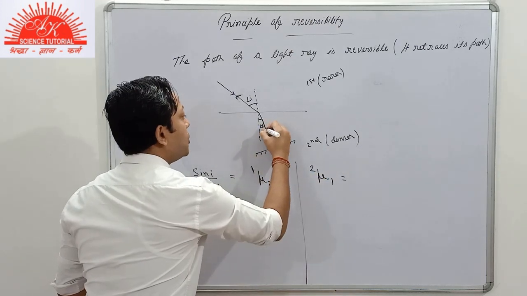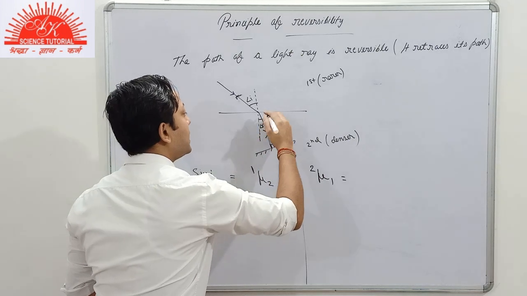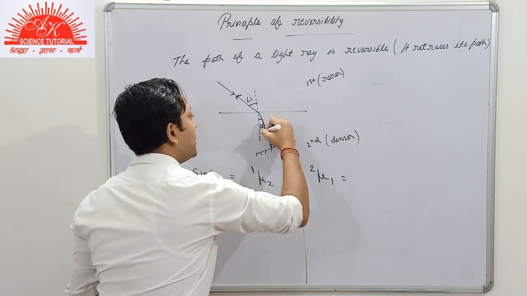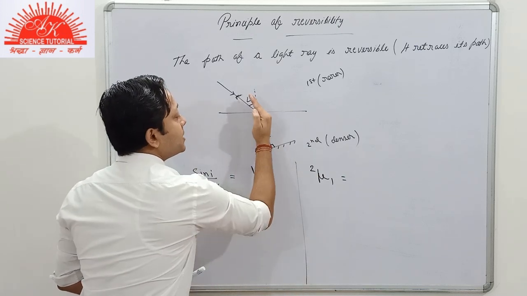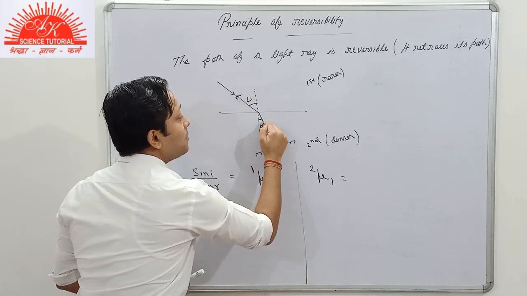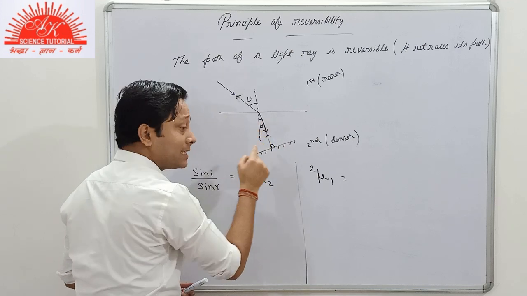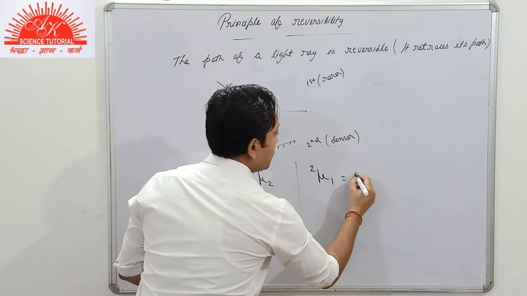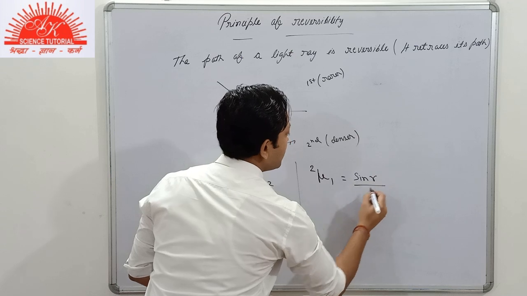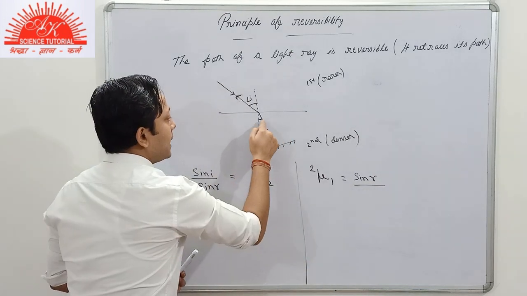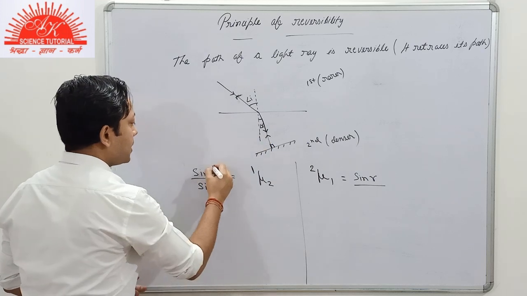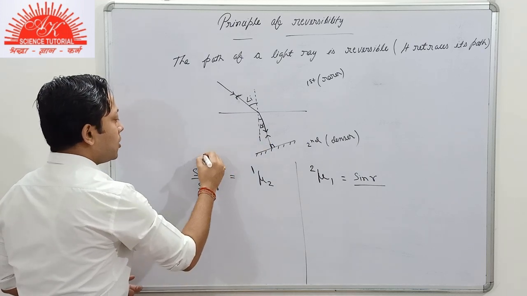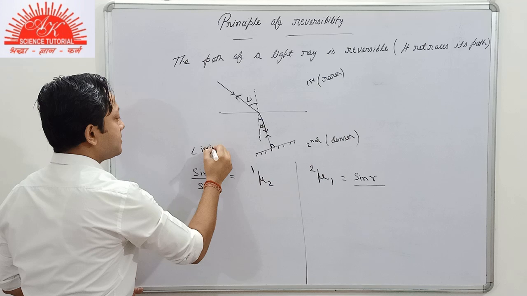And as I told you, the path of the light ray is retraceable. It will retrace its path. So this time when it retraces its path, this angle R becomes the angle of incidence for this condition only. Then what can we write? This time the angle R becomes the angle of incidence. Don't be confused. I'll mention over here. This time this was the angle of incidence.